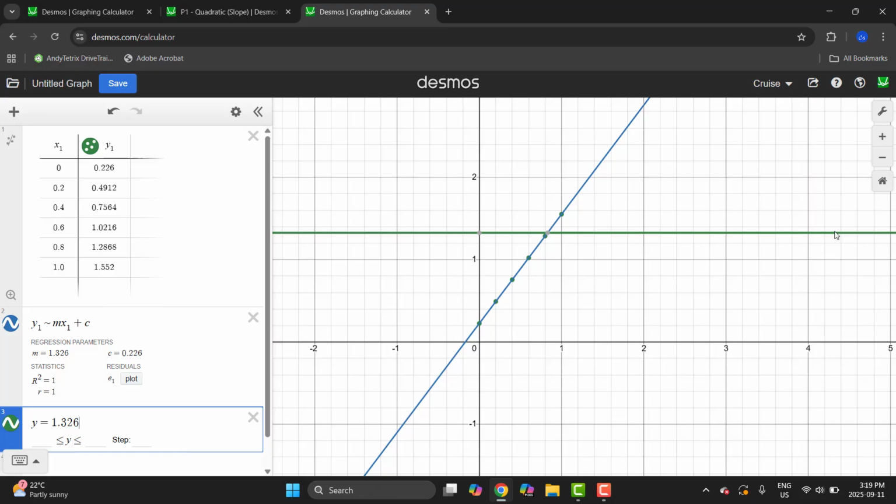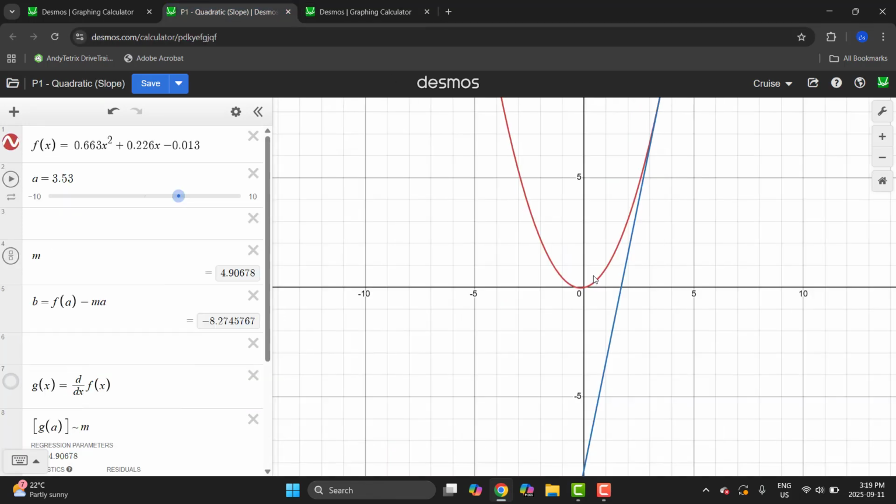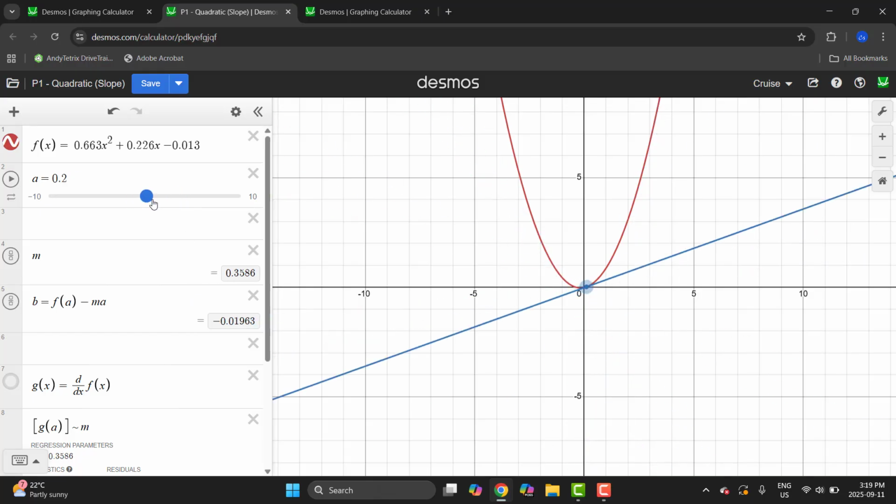So I can graph that out, and we can see it is a flat line. It has zero slope itself because it is a constant. It's just y equals 1.326. So we get a flat horizontal line. So that's pretty nice to be able to see that relationship between this quadratic equation here, the parabola that is generated. We can see that the rate of change is ever increasing on the right hand side here. So we're getting a positive value as our slope increases.